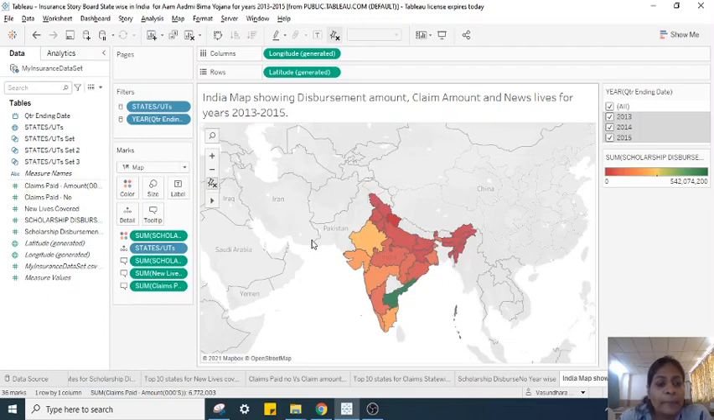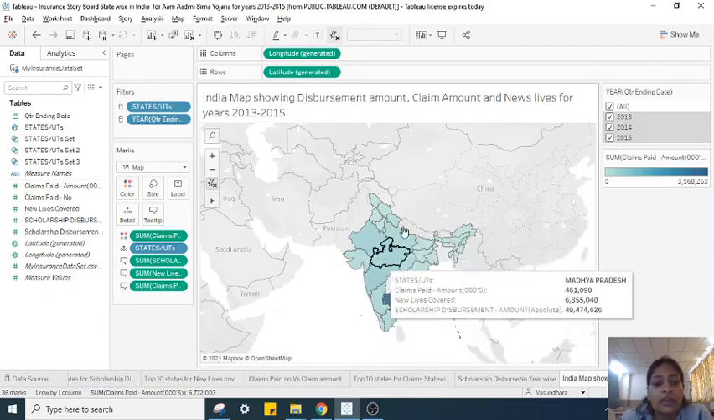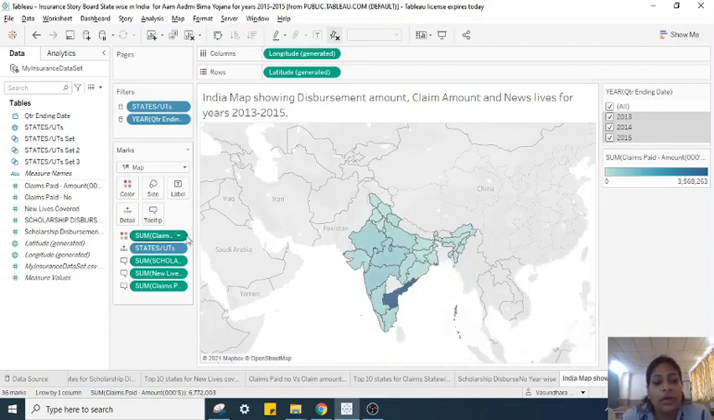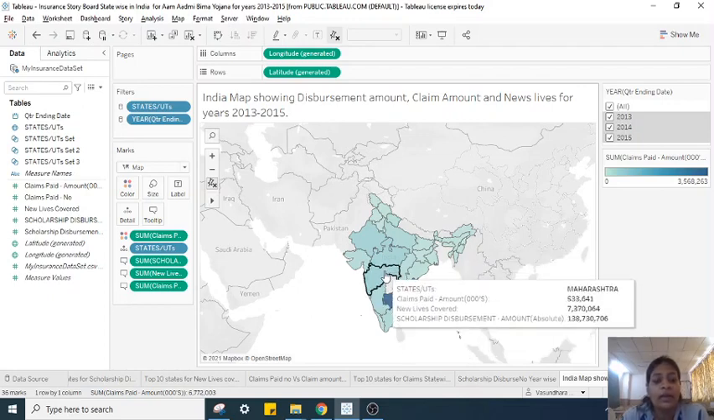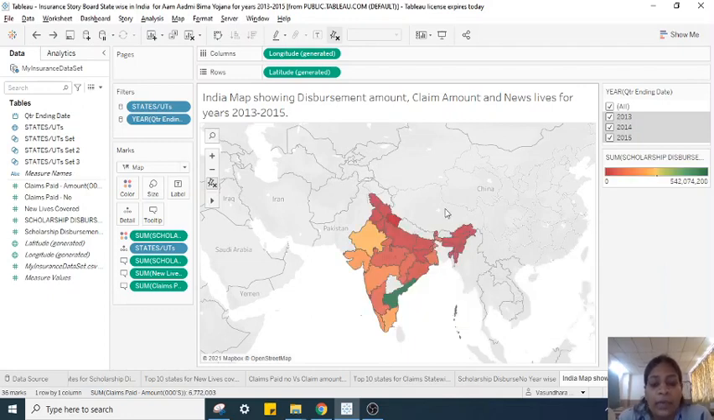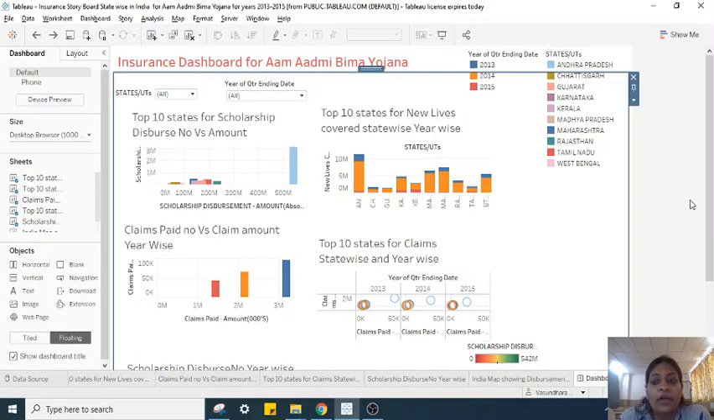And we can also put different color on the claim paid amount. So you can also change it according to your choice. If you want it according to claim paid amount, again you can see that the darker color is of Andhra Pradesh, so it is leading the way. That is just for demonstration, followed by the dashboard that I have prepared, including all this.